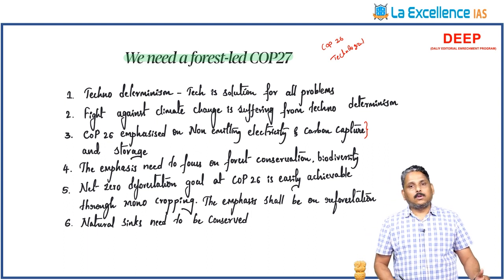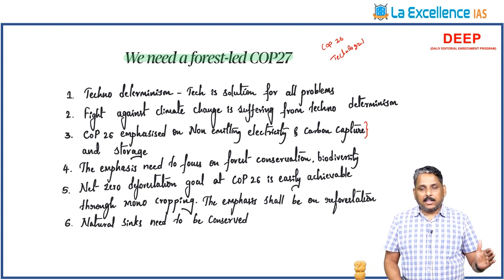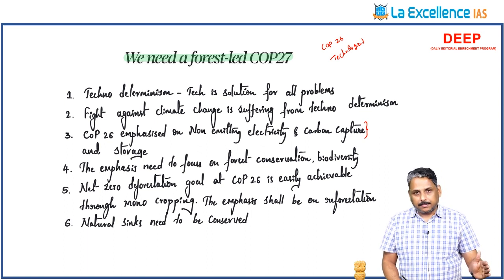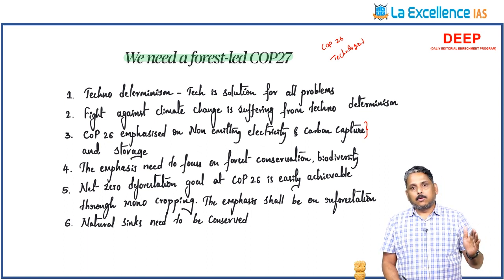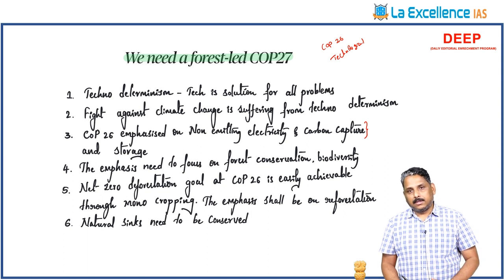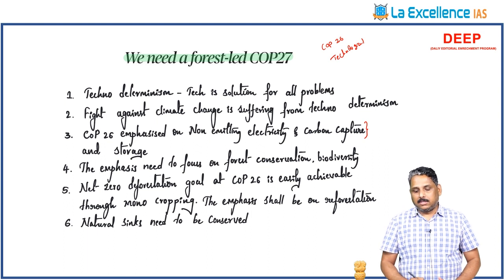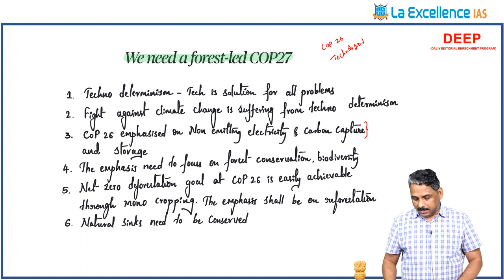In this process, what we have ignored is natural sinks, biodiversity, and forests. So that's where, more than monocropping, we have to grow diverse forests and encourage the natural sinks that can solve the problems of climate change better rather than running after technology. That is the essence of this article.